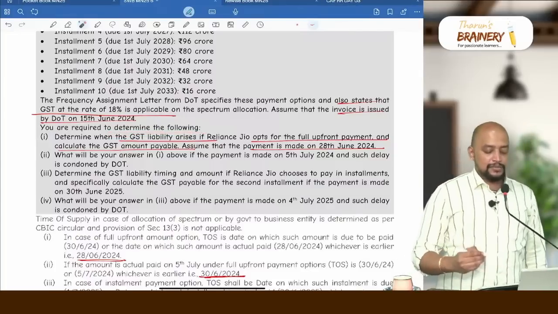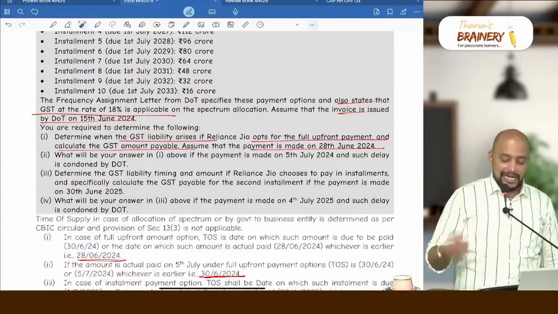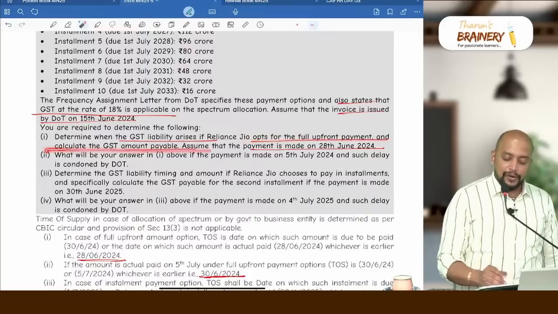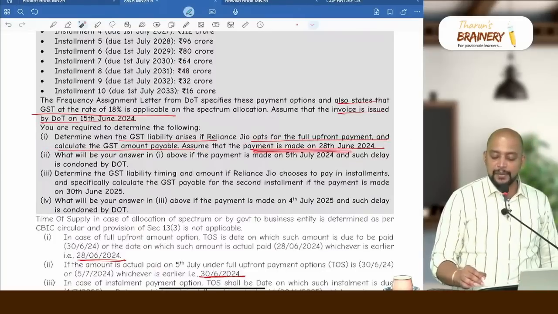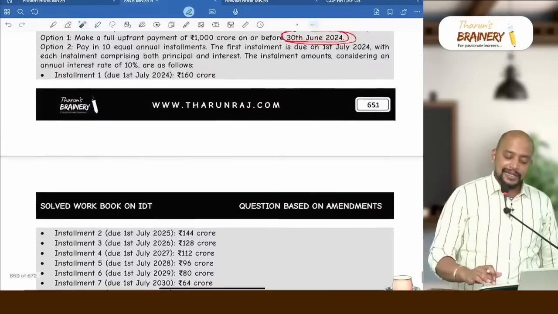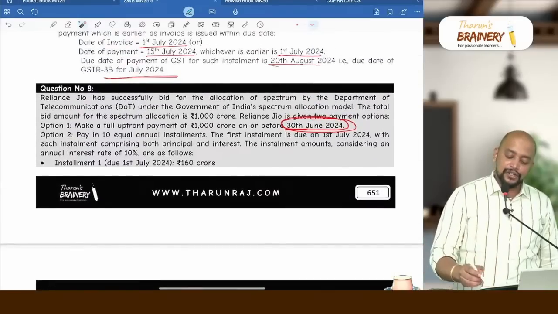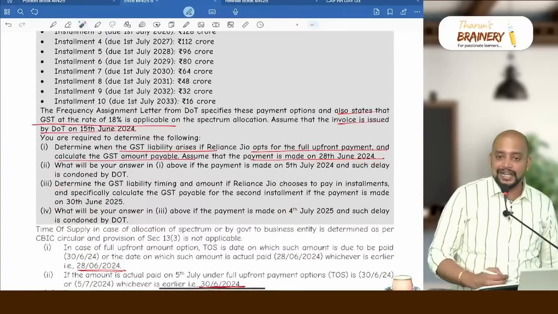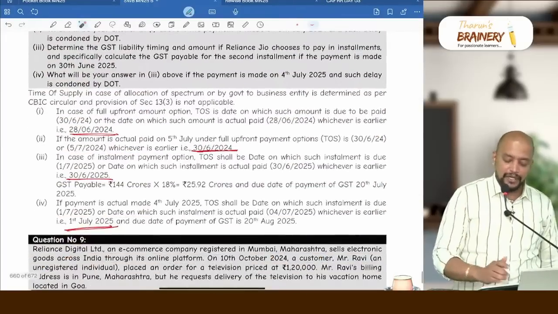Number 1, determine when GST liability arises if Reliance Jio opt for full upfront payment and calculate the GST amount payable. Assume that the payment is made on 28th June. In case of full upfront amount, by when they should make payment? 30th June. When are they making payment? 28th June. Whichever is earlier will be 28th June.